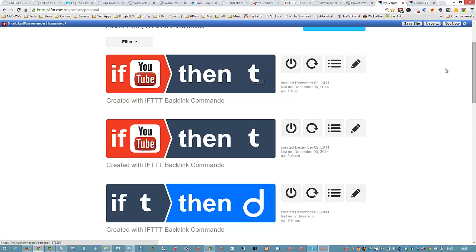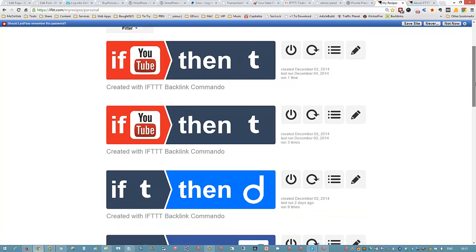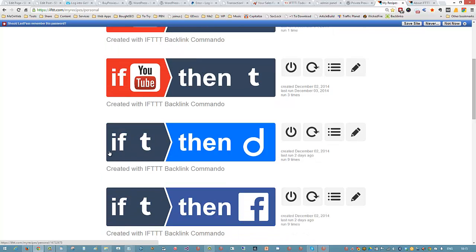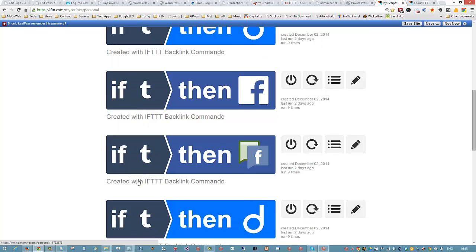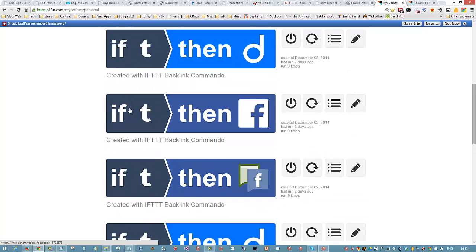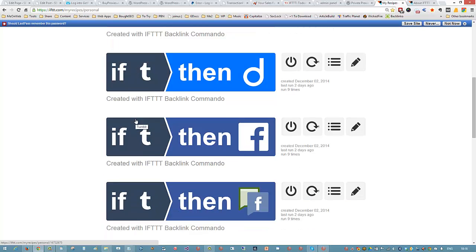What we're doing with most of these strategies, the advanced ones, is we are creating a powerful first tier link. And here you can see I'm using Tumblr as a first tier link. Now, what if I told you this Tumblr account is a PR5 account? And you can go and buy PR3, PR4, PR5 accounts. You can get PR2 Tumblr accounts for as little as $3 each. And we will teach you how to do that, where to get it inside the members area. So I'm using a PR5 Tumblr account here.